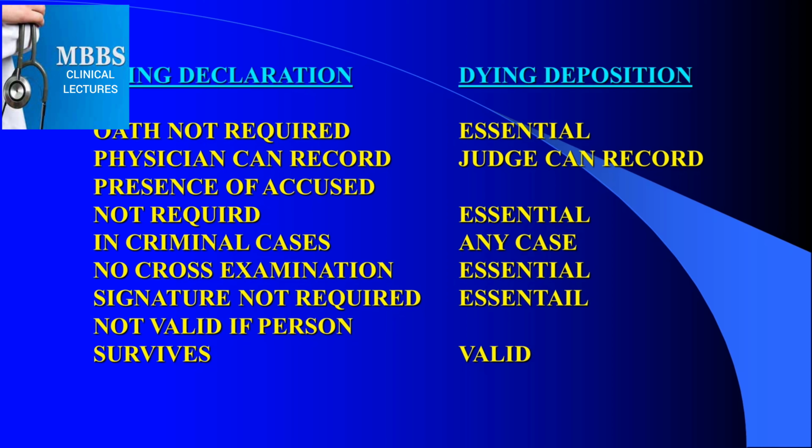Just recall, this is the statement by a dying person, and in case the person survives, the dying declaration becomes invalid. While in the case of dying deposition, if the dying person survives, his dying deposition will remain valid.